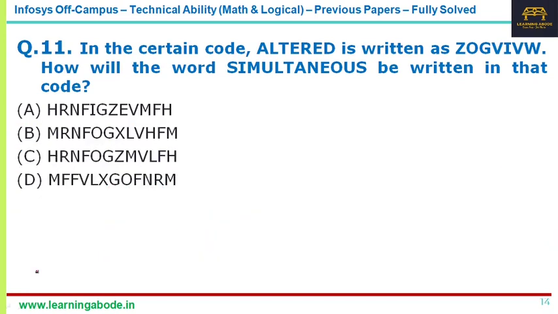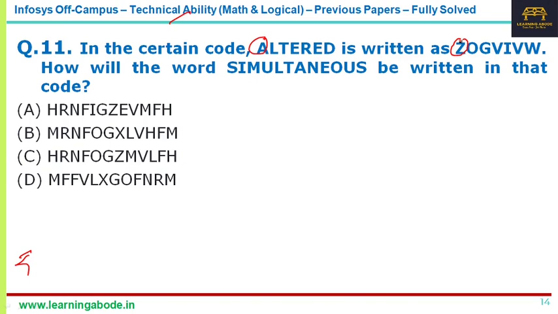Now the next one, another coding-decoding. They are saying ALTER is code written as ZOG. Again, here it's very easy to predict. See, A is coded as Z, so that kind of gives a clue. There are two possibilities: A is coded as Z, meaning after Z the next letter is A, or the first letter is A and the last letter is Z. Both ways are possible. Let's just check it.